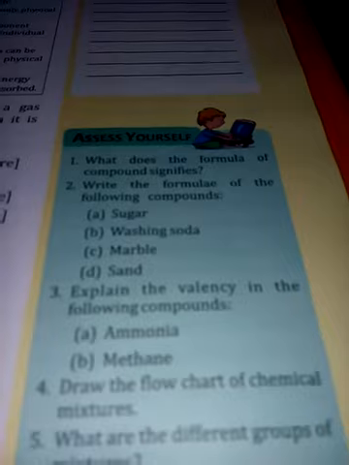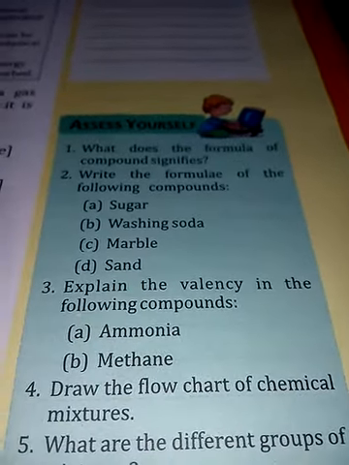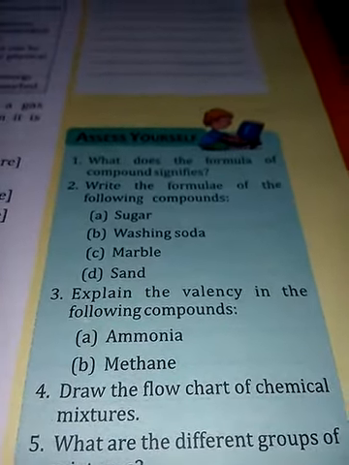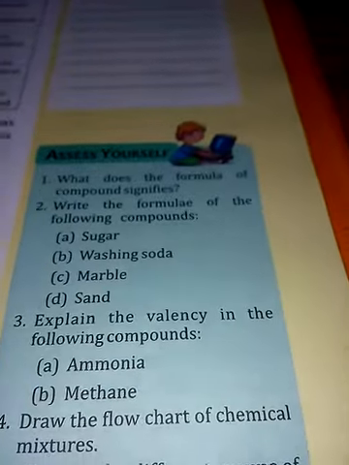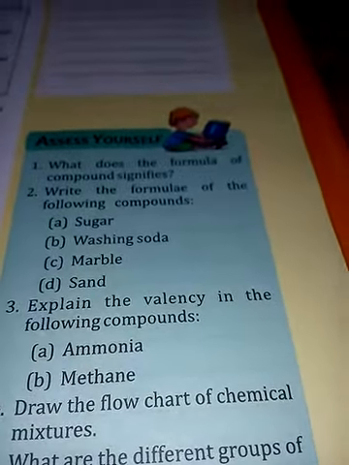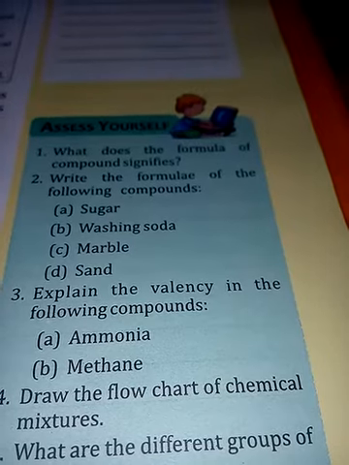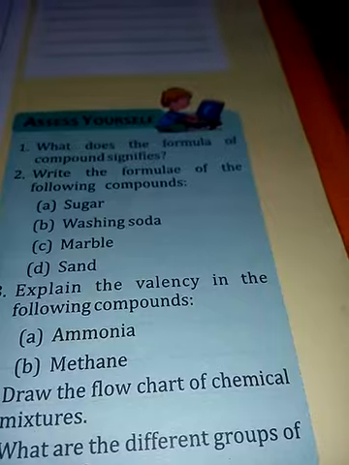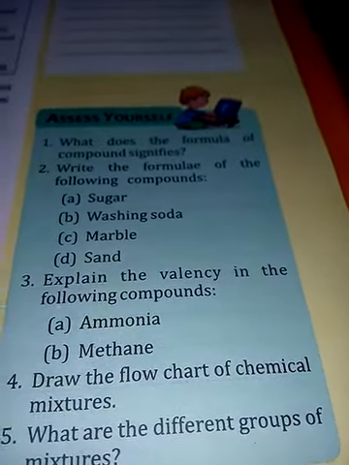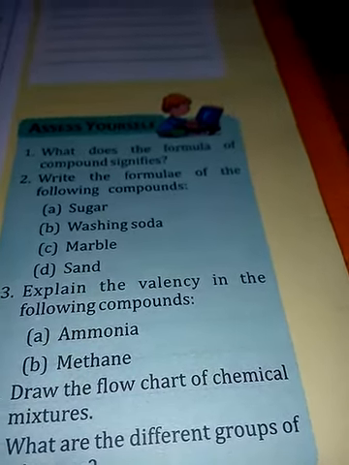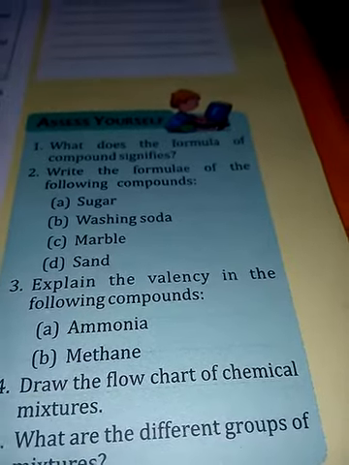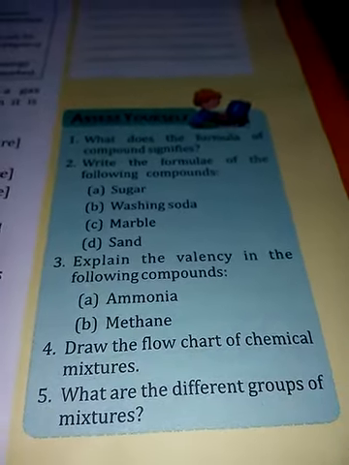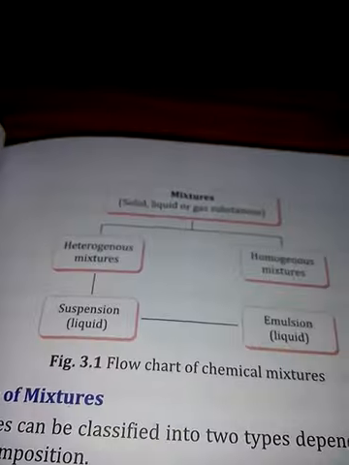Then explain the valency in the following compounds: ammonia and methane. The formula of ammonia is NH3, so the valency of nitrogen in ammonia is 3 and hydrogen is 1. In methane, the formula is CH4, and the valency of carbon is 4 and hydrogen is 1. Draw the flow chart of chemical mixtures. It is already given, so you can draw it nicely. You can see Figure 3.1.